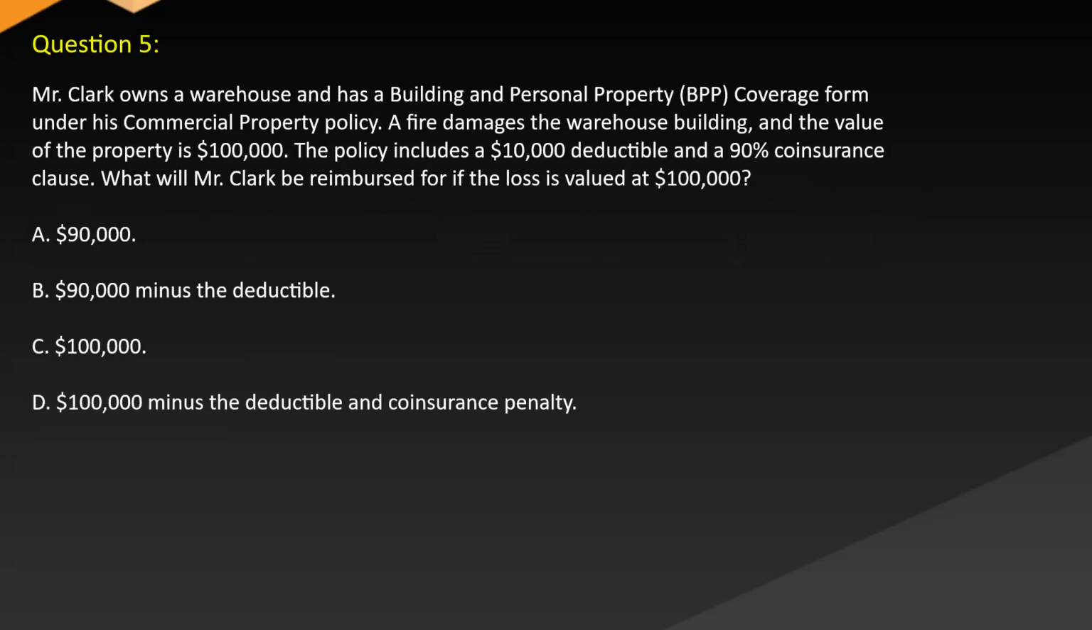Question 5. Mr. Clark owns a warehouse and has a building and personal property (BPP) coverage form under his commercial property policy. If fire damages the warehouse building and the value of the property is $100,000, the policy includes a $10,000 deductible and a 90% coinsurance clause. What will Mr. Clark be reimbursed for if the loss is valued at $100,000? A. $90,000. B. $90,000 minus the deductible. C. $100,000. D. $100,000 minus the deductible and coinsurance penalty.